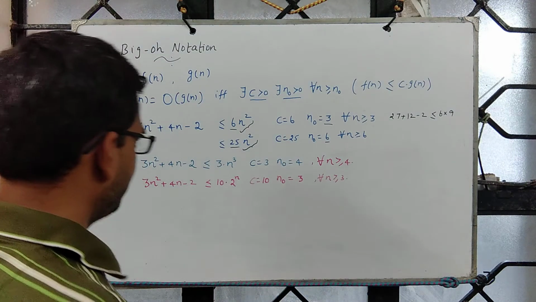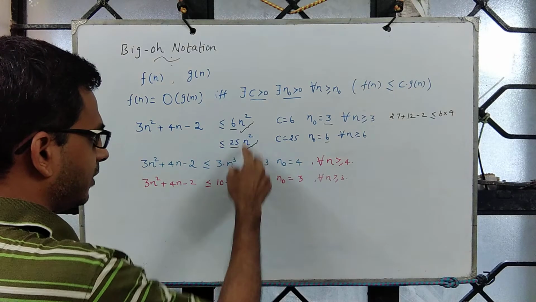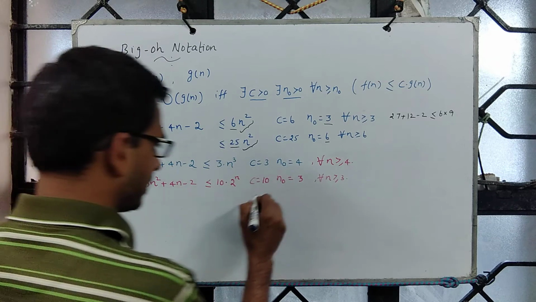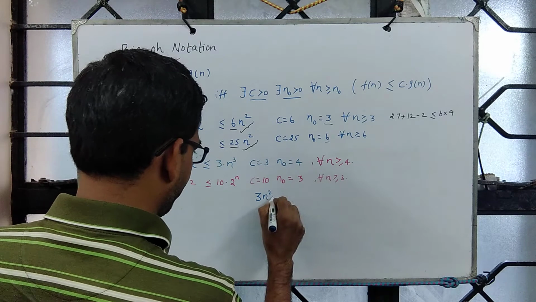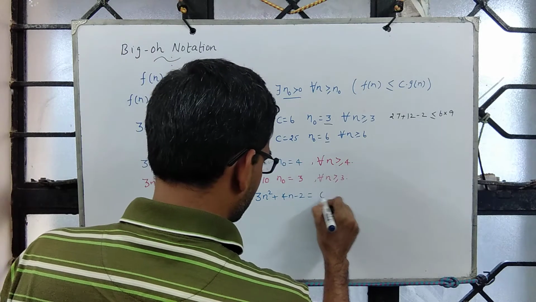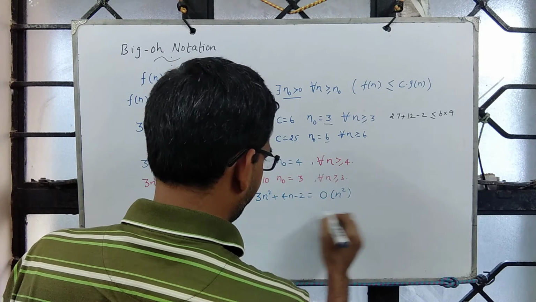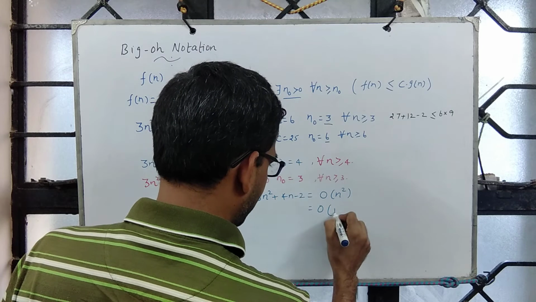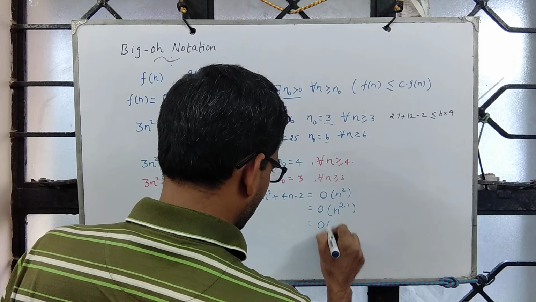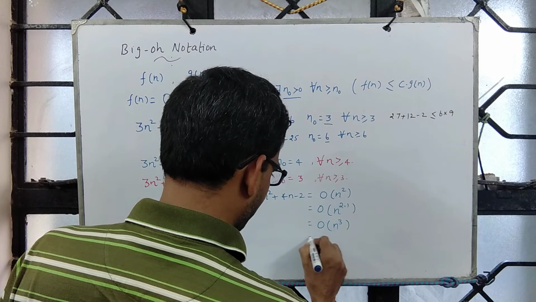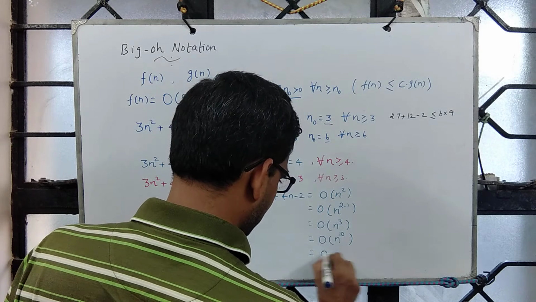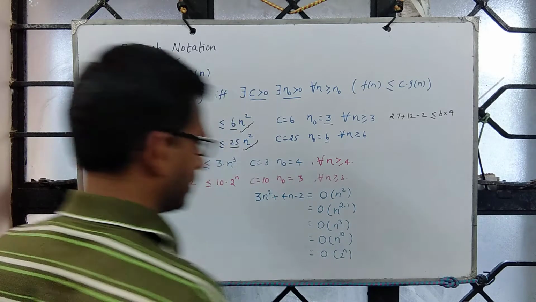So naturally you can see that anything above quadratic will do the job. Which means 3n square plus 4n minus 2 is order n square, which is order n power 2.1, order n cube, which is order n power 10, order 2 power n.